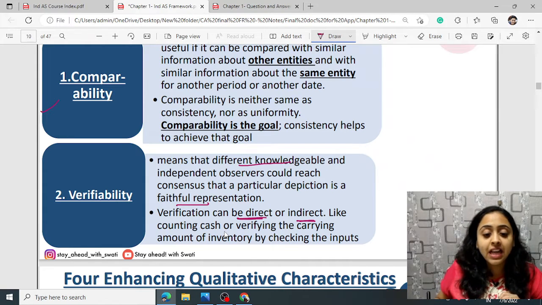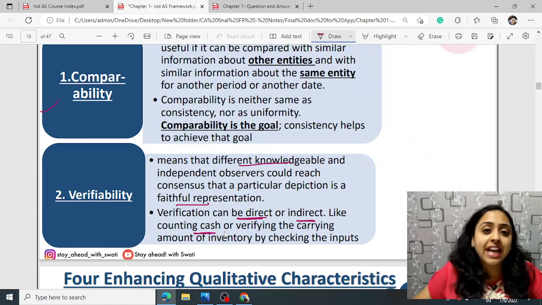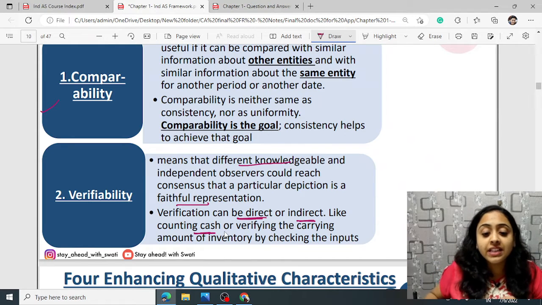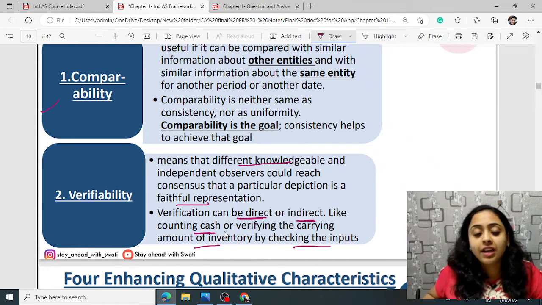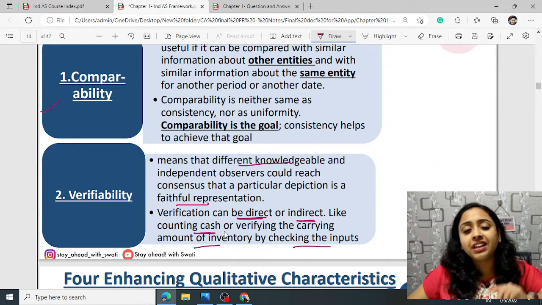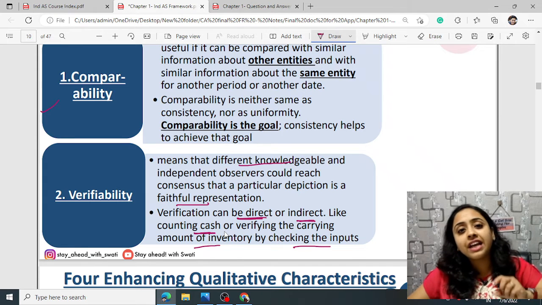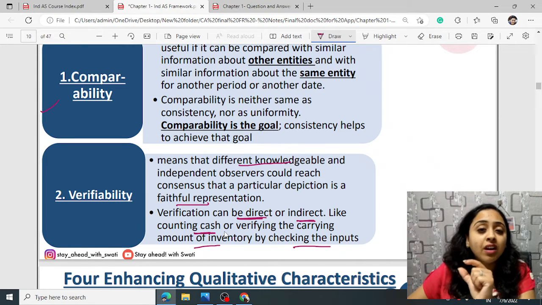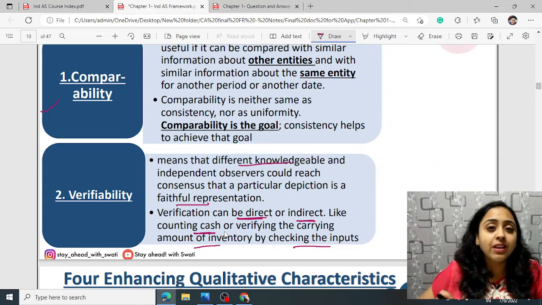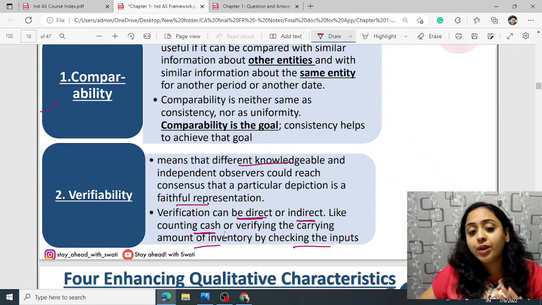For example, counting cash. If you have to check the cash balance, you can go and do the physical evaluation, the cash counting. Or you can verify the carrying amount of inventory by checking the inputs, using different methods by calculating the material, labor, overheads and all. You calculate and see the amount of inventory that you have put in, the cost of that, and can measure it. So these are different methods by which you can verify it.